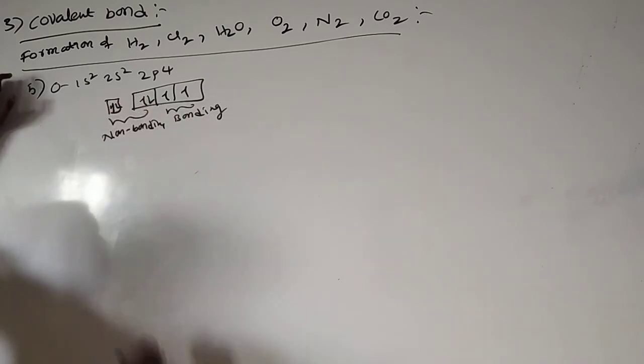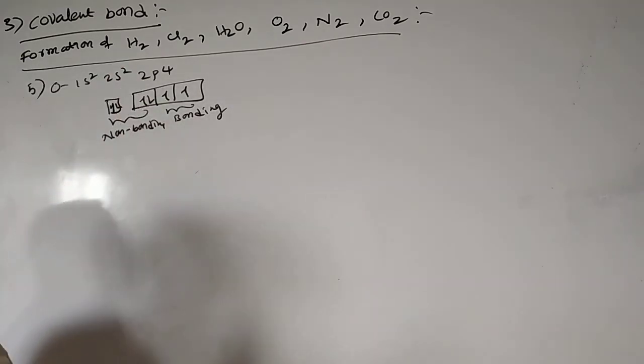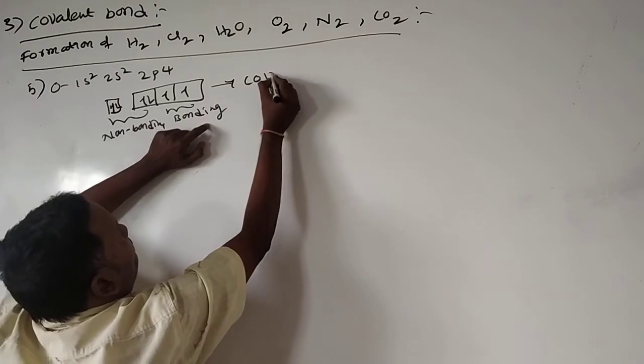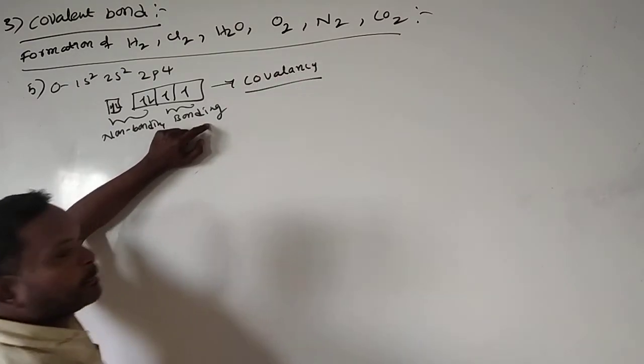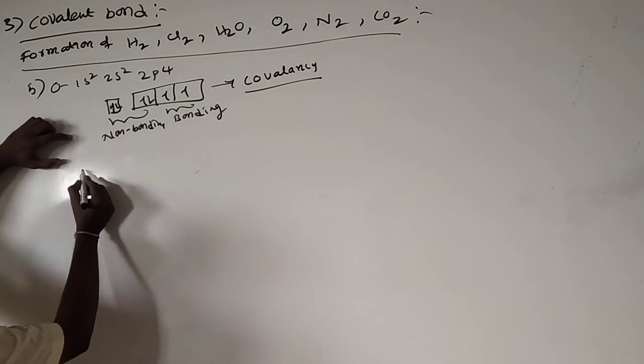These are bonding, these are non-bonding. So oxygen has the capability to form bonds with 2 electrons. This we call covalency. Then in continuation, see the oxygen.